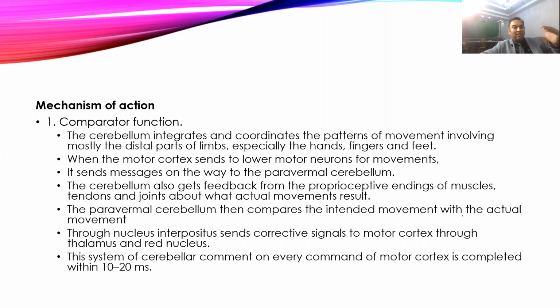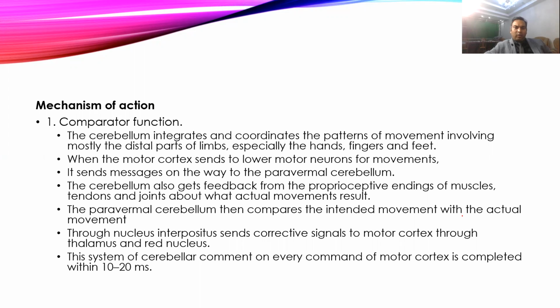One time will come when you will be able to put the ball into that basket. This is how the comparator function works, and it improves your activity at each level. This usually occurs through the paravermal part of the cerebellum, and it will always compare all these commands of the motor cortex, and this is finished within 10 to 20 milliseconds.